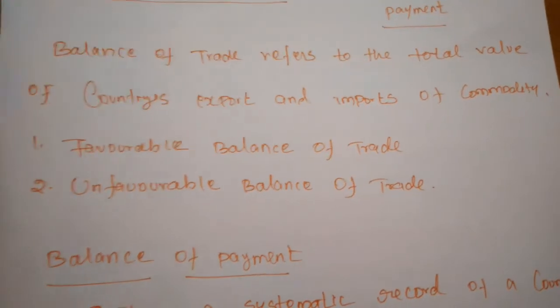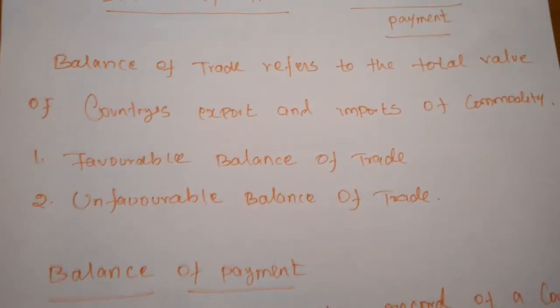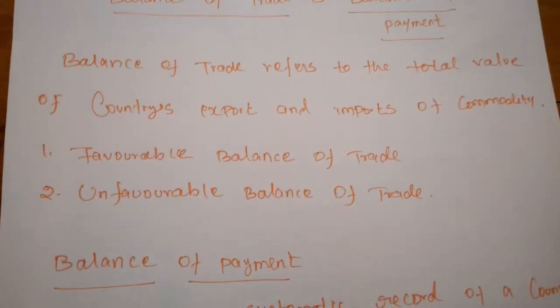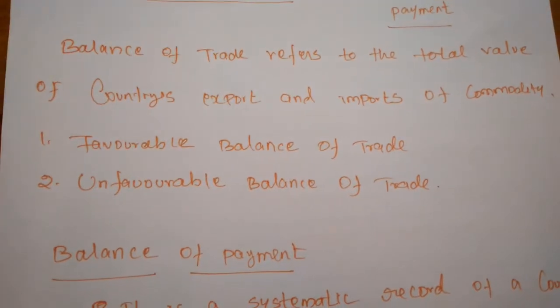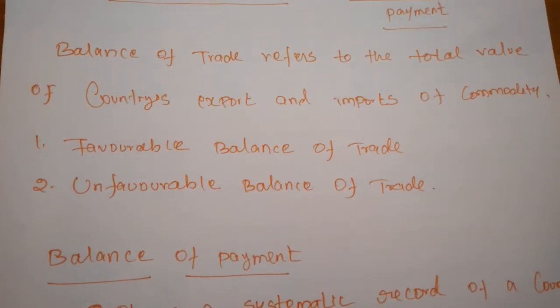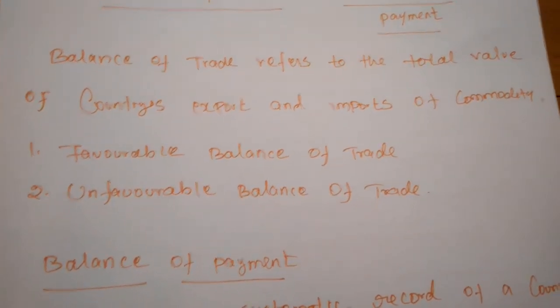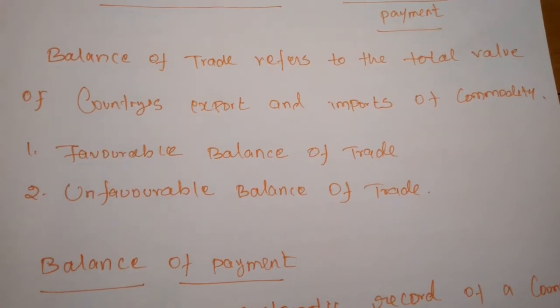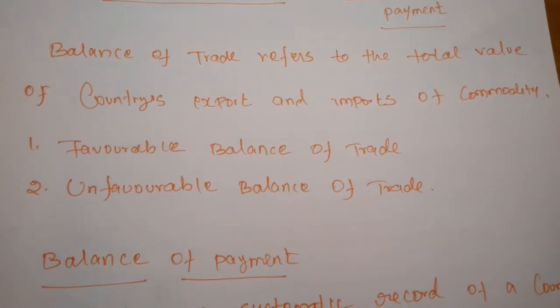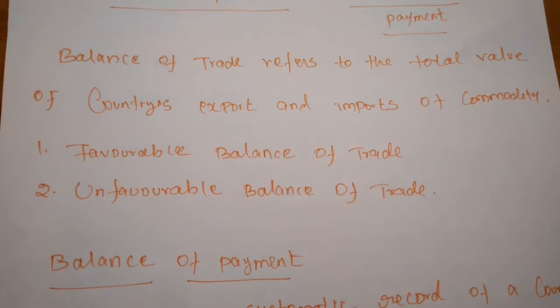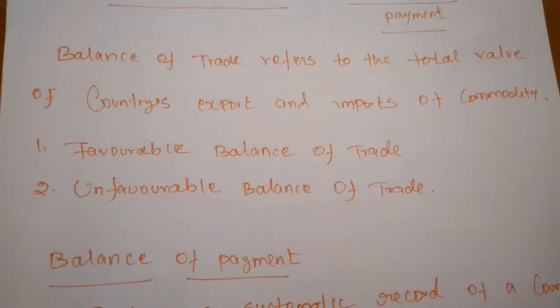Some services and payments also exist in international trade, but they are excluded here. So how the commodities are moving from one nation to another is considered the balance of trade.